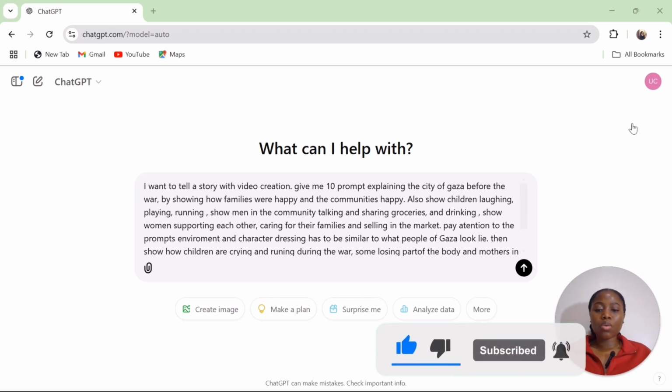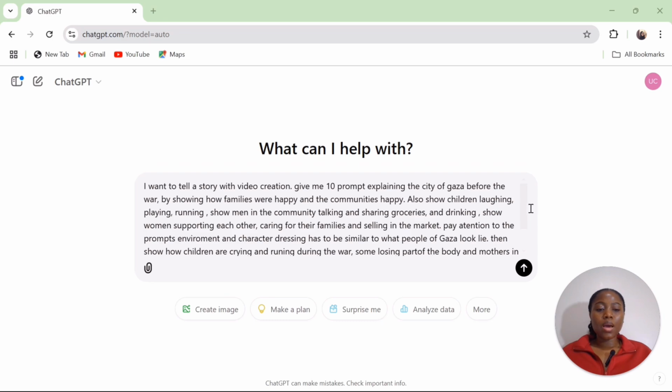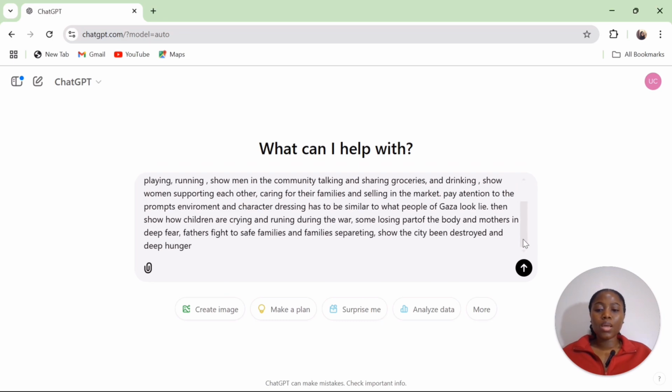Then show how children are crying and running during the war, some losing part of their bodies, and mothers in deep fear. Fathers fight to save the family, and families separating. Show the city being destroyed and in deep hunger. So this is what I typed, and this is what I sent out to ChatGPT to generate prompts. So let's see how the prompts look like.